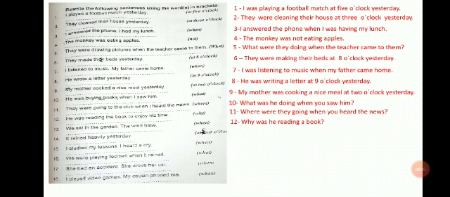Number 13. We sat in the garden, the wind blew. So here we have two actions, the wind blew and sat in the garden. We need to know which action happens first. Let's see. We were sitting in the garden when the wind blew. So, sitting in the garden, this is the first action. So, we write it in the past continuous tense. We were sitting in the garden when the wind blew. This is the second action. We put it in the past simple tense.